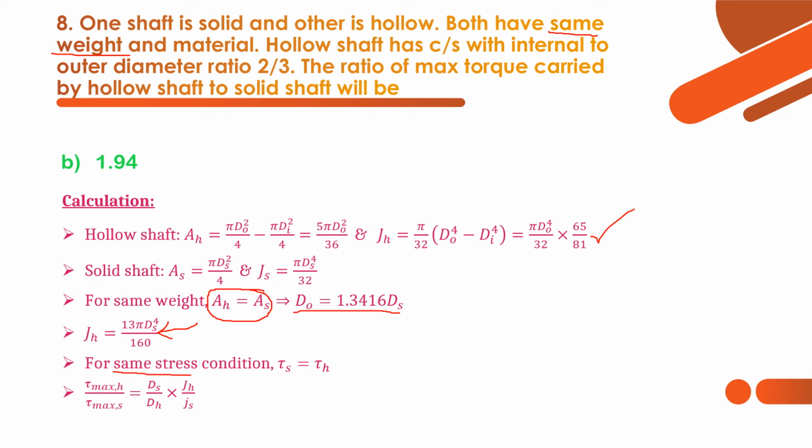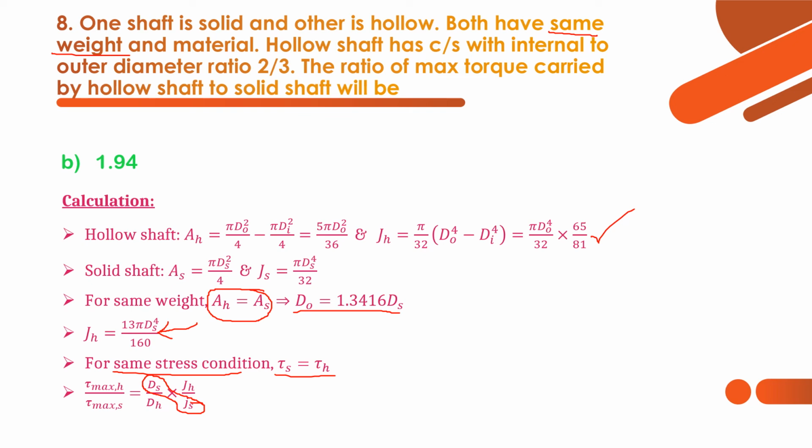For the same stress condition, tau is equal to tau h, and tau is equal to T d by J. This is got from the pure torsion equation. What is the pure torsion equation? T by J equal to tau by R is equal to G theta by L.